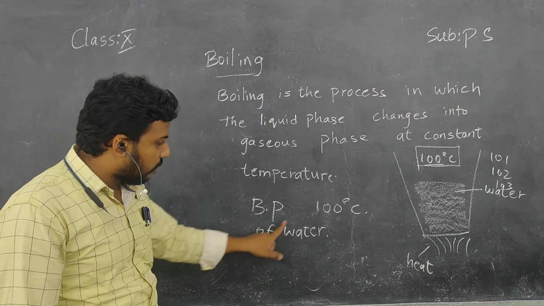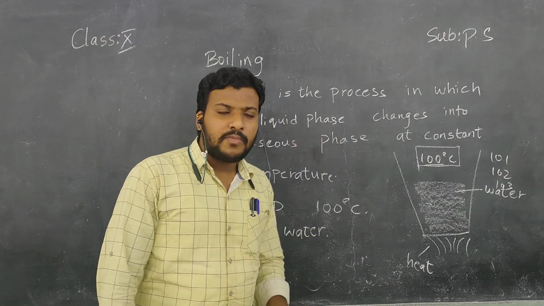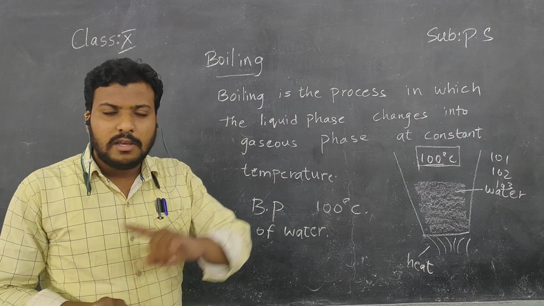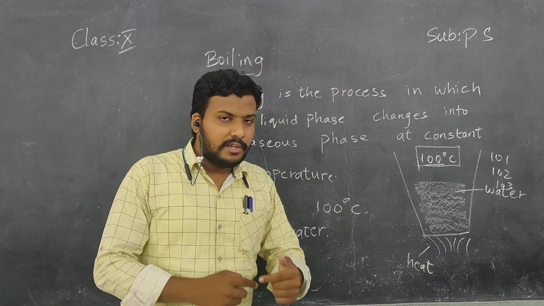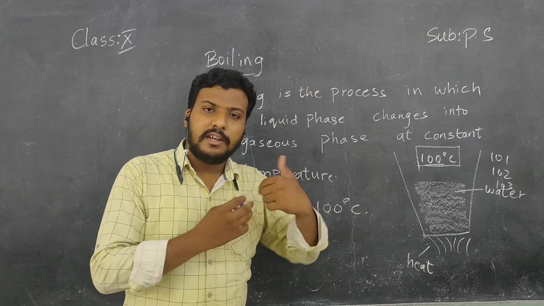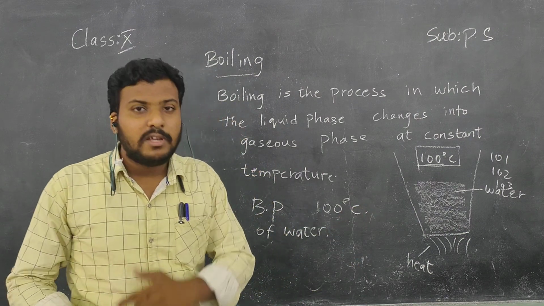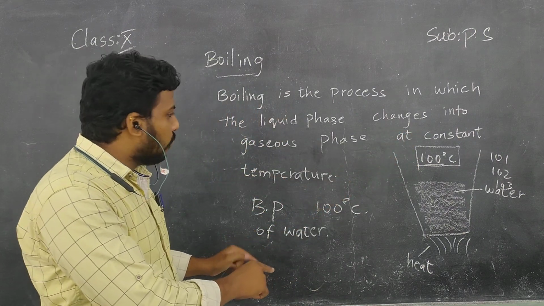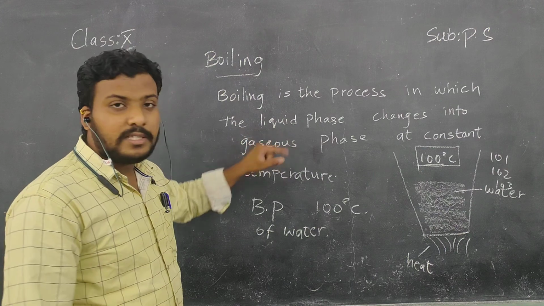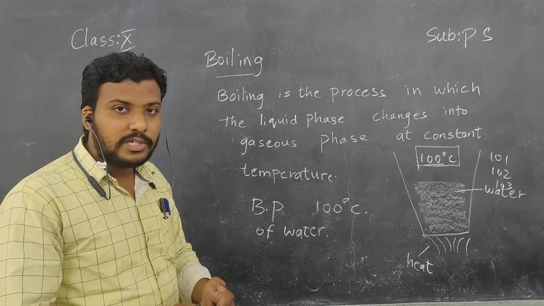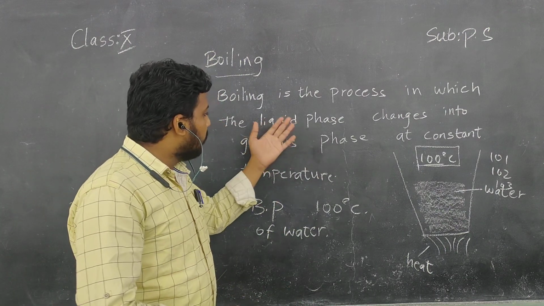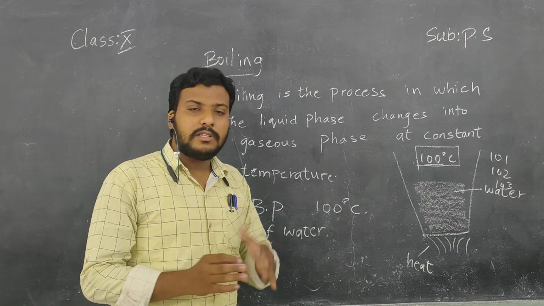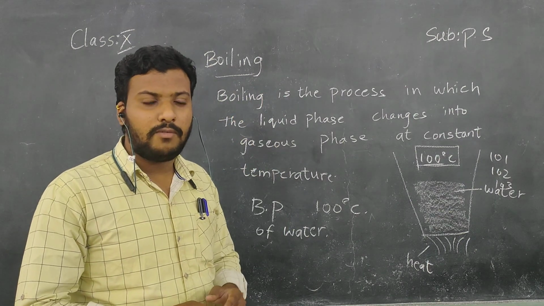So the boiling point of water is 100 degrees Celsius. Right now, there is only one difference between evaporation and boiling. In evaporation, the heating takes place and the evaporation takes place at any temperature. But in the boiling concept, it takes place only at 100 degrees Celsius. At 100 degrees Celsius only, the liquid phase changes to the gaseous phase. But in evaporation, at 20 degrees it may convert from liquid to gaseous, 30, 40, at any temperature. In the definition itself, I provided the evaporation.